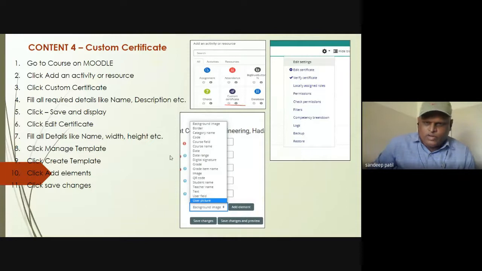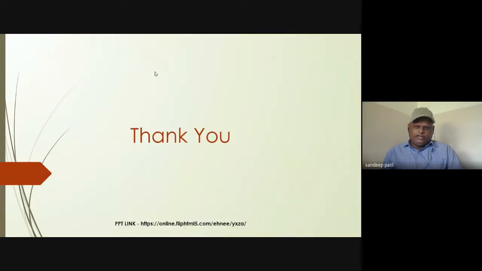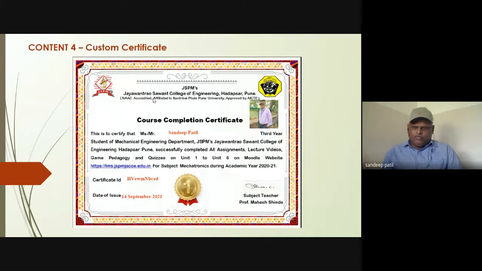So what is important here is to manage a template, or to create a template. Once we create a template, we can add all these elements into it, and then click save changes to make a custom certificate. This is the certificate prepared by one of our faculty members, Professor Mahesh Shinde sir, for his subject. I have not prepared one yet for my subject.